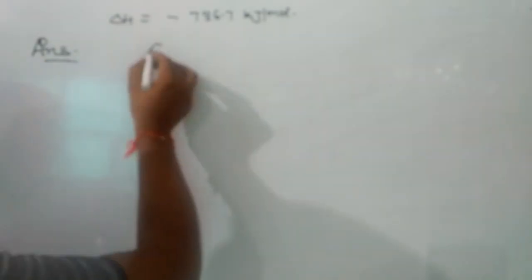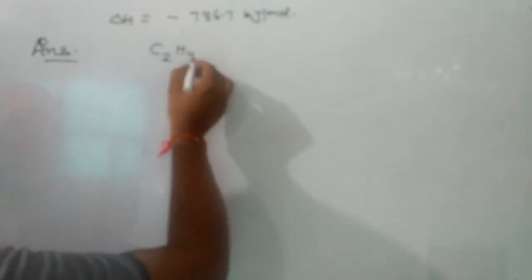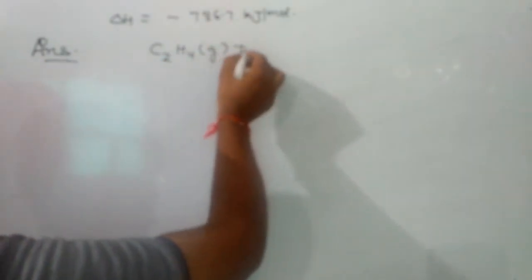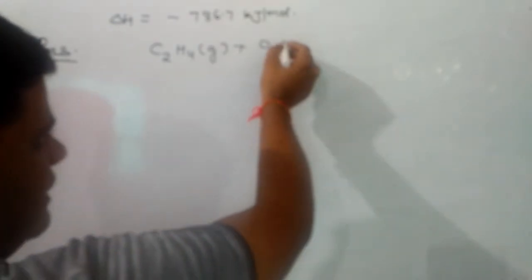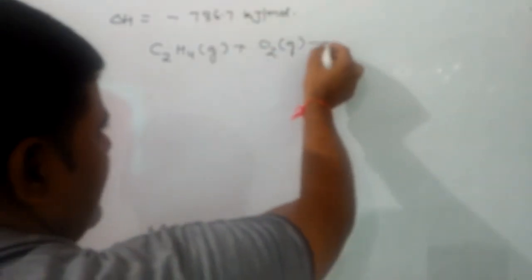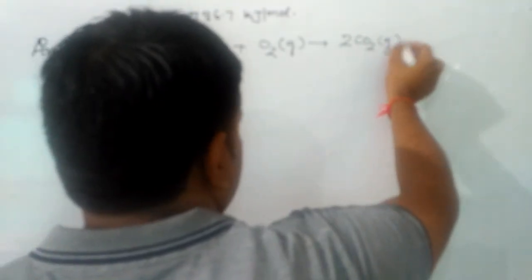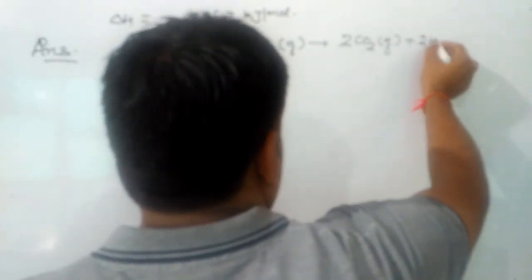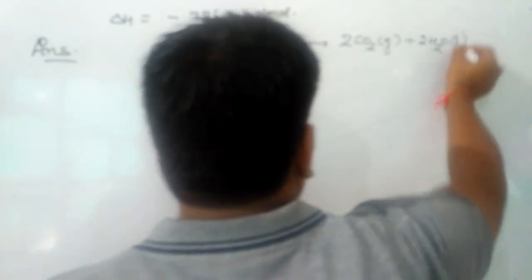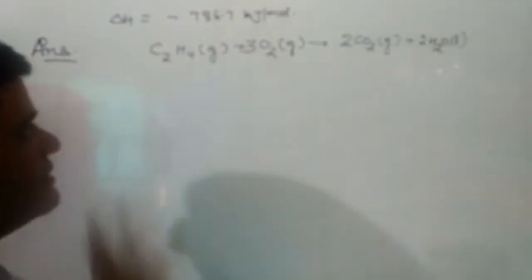For ethene, the formula will be C2H4 in gaseous state plus 3 O2 gas. Then we will get 2 moles of CO2 gas plus 2H2O in liquid phase.